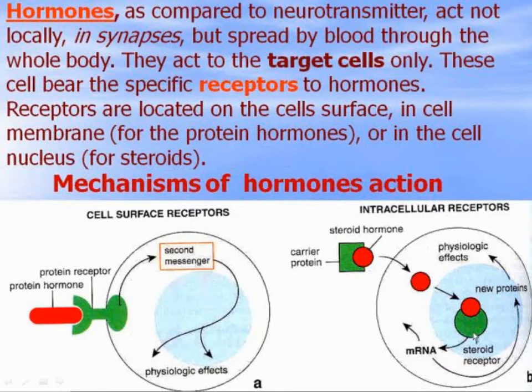They connect to this steroid receptor, and as a result change the transcription of genes and mRNA is produced, and new proteins are synthesized through ribosomes. These proteins initiate changes in the function of the cell and produce physiological effects.